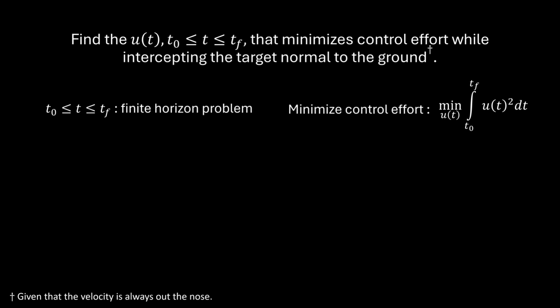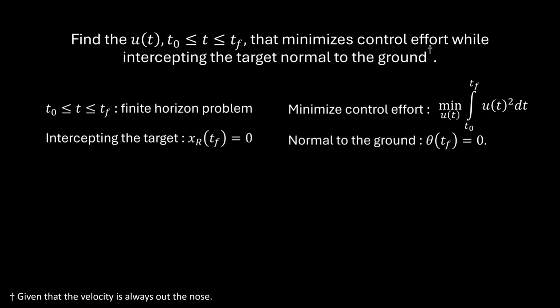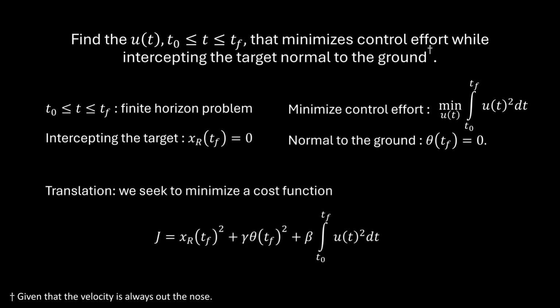We seek to intercept the target, meaning that at the final time, or at the time of intercept, the horizontal distance between the pursuer and target is 0. And then normal to the ground, simply theta at tf is 0, where theta is referenced to the vertical inertial axis. We can wrap all these goals up into a single function J, a cost function, where the more we meet the objectives, the smaller J is.